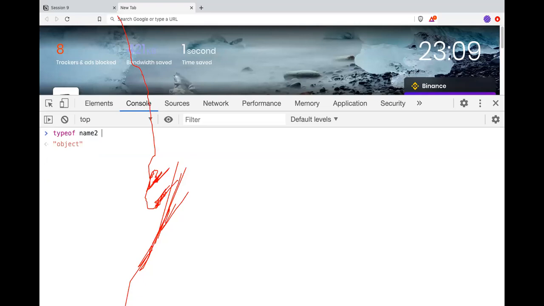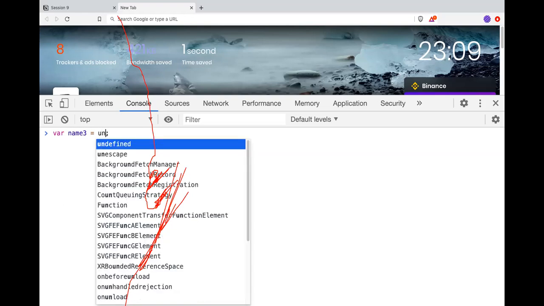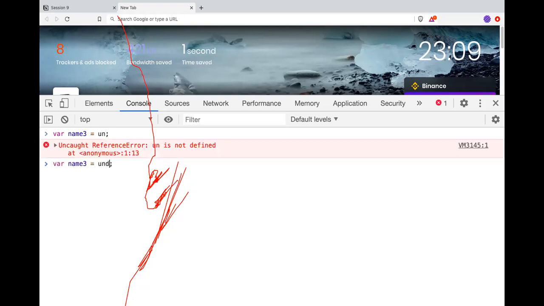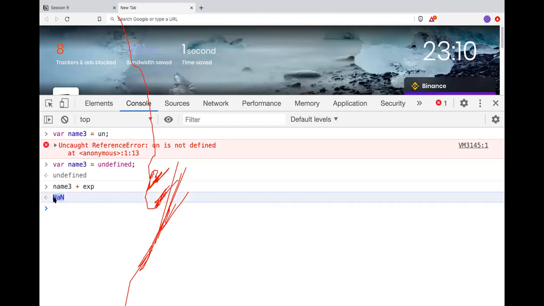Same way, if I do this with name3, we shouldn't do it, but again I'm showing it. Not a number. Because JavaScript says you shouldn't use an undefined variable directly. It is only part of the JavaScript engine. So in JavaScript there is a special value in the number type called NaN, which means not a number. Whenever you try to add anything to undefined, you will always get not a number.